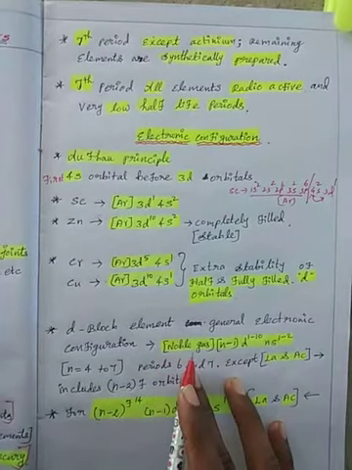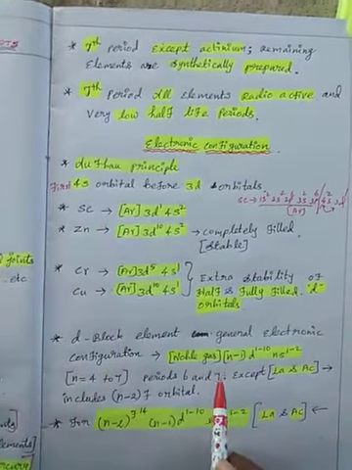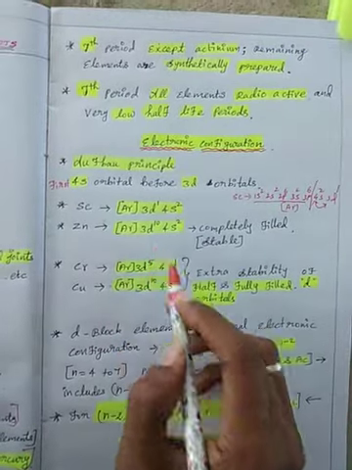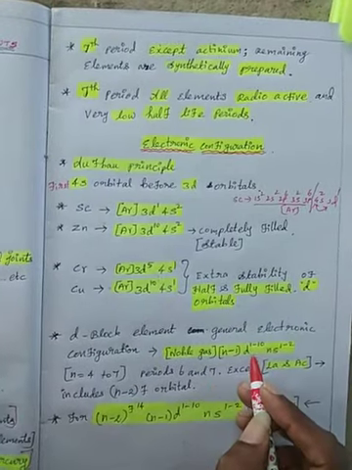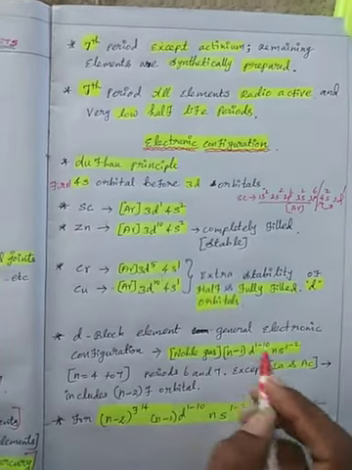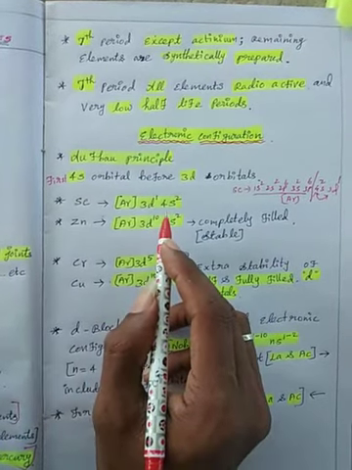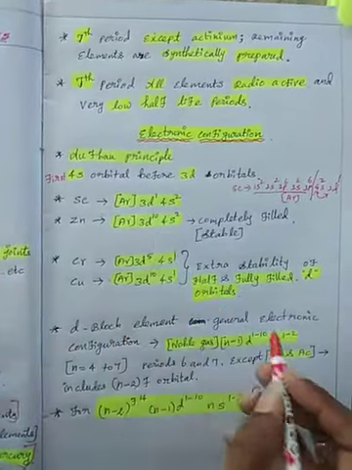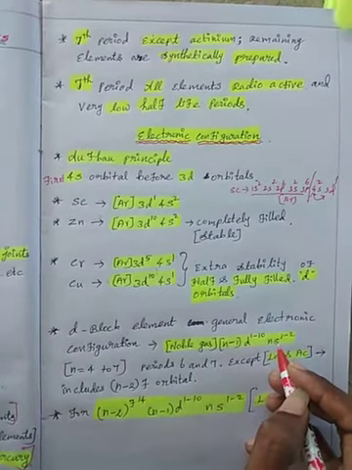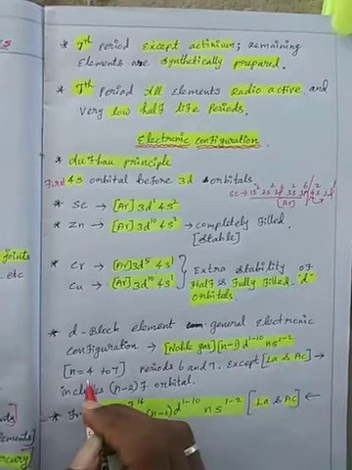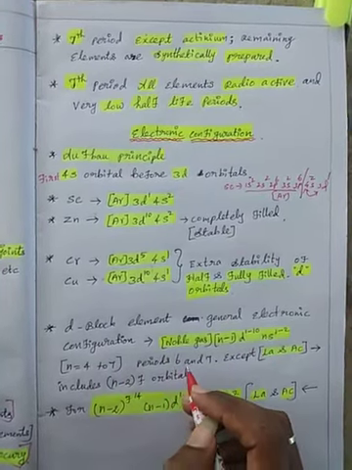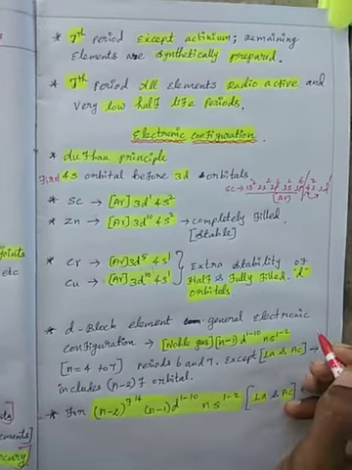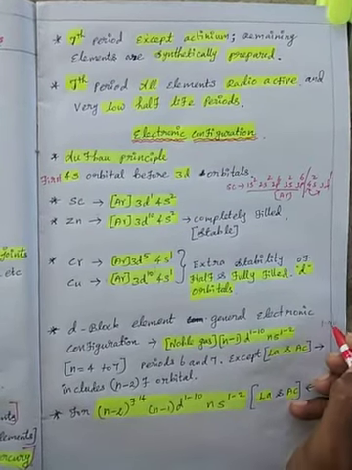The general configuration of d block elements uses the noble gas, then (n-1)d subshell and ns. The d orbital can be filled with 1 to 10 electrons. The ns series is 4s, 5s, 6s, 7s, and the s orbital is filled with 1 to 2 electrons, with n equal to 4 to 7. For periods 6 and 7, except lanthanum and actinium, this configuration applies. Remember this for your public question paper one-mark questions.